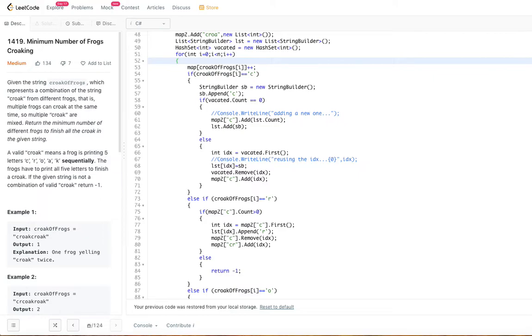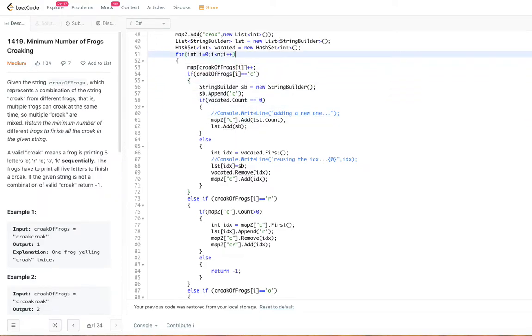There are some things like adding the elements to the maps and removing the elements from the map, right? Typically, adding elements to the map and removing elements from the map are order of one operations. So that's why I am calling this algorithm, or this code, order of n time complexity.